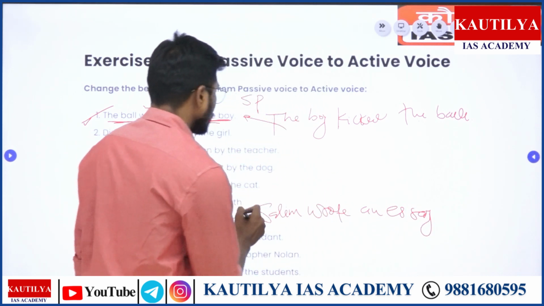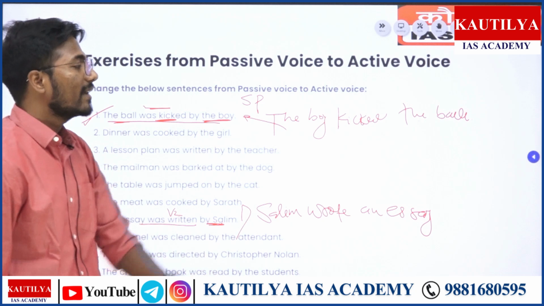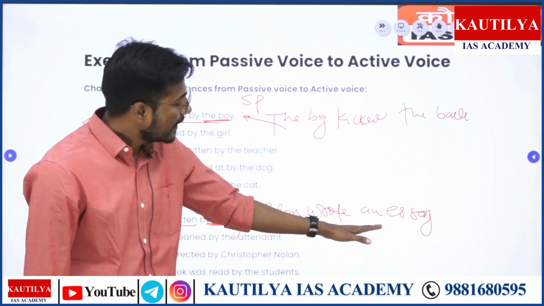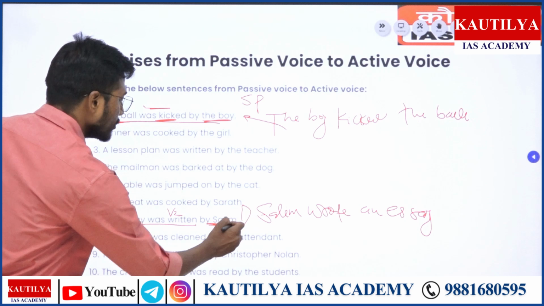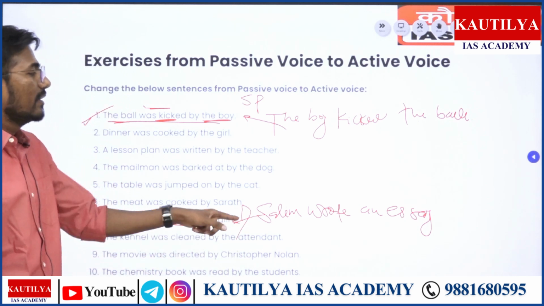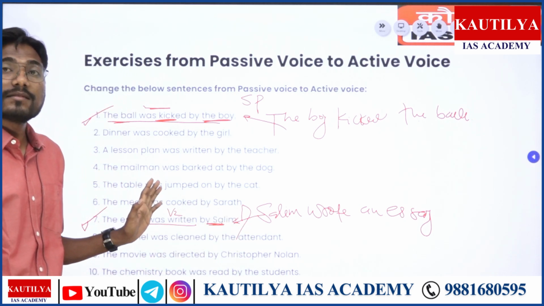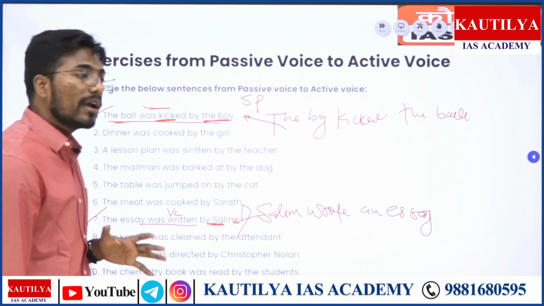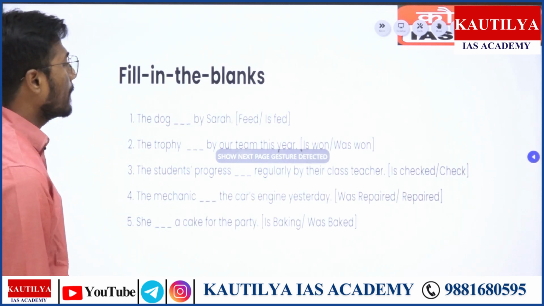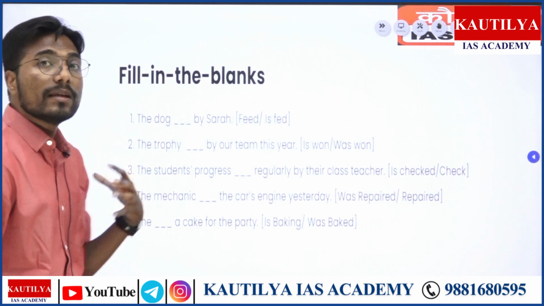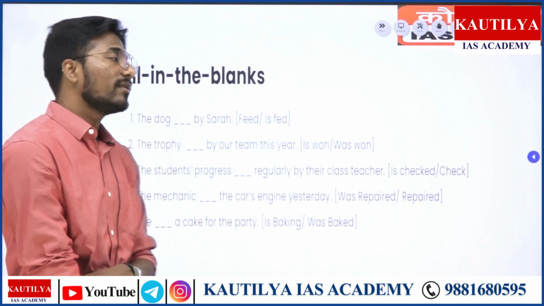Salim wrote an essay. इसका देखो, an essay was written by Salim. ये convert करो इसको, you will get the same answer. An essay was written by Salim. So this way you can practice both types of active voice as well as passive voice.